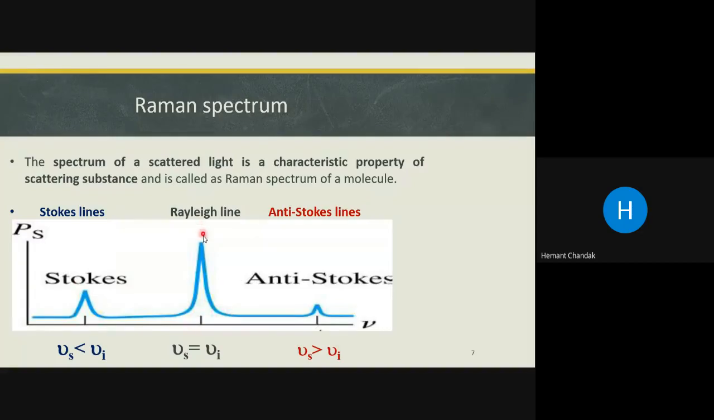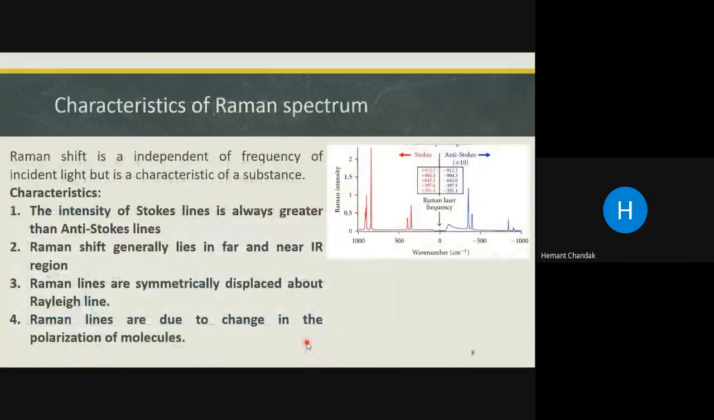Now have a look at the color also. I have used black for the Rayleigh line, blue for the Stokes lines, and red for the anti-Stokes lines, isn't it? So this is an interesting part.